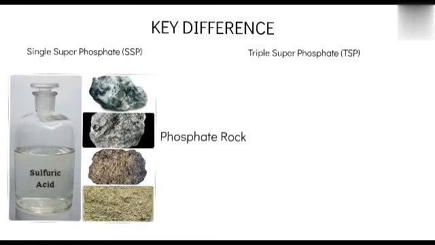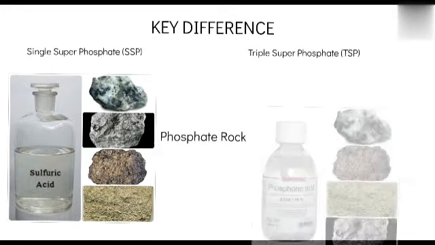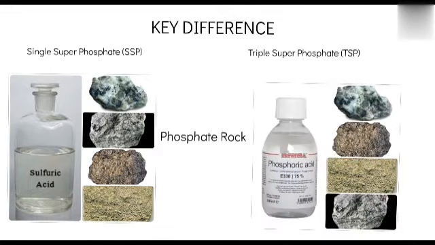The key difference between single superphosphate and triple superphosphate is that single superphosphate is produced from phosphate rock and sulfuric acid, whereas triple superphosphate is produced from phosphate rock and phosphoric acid.